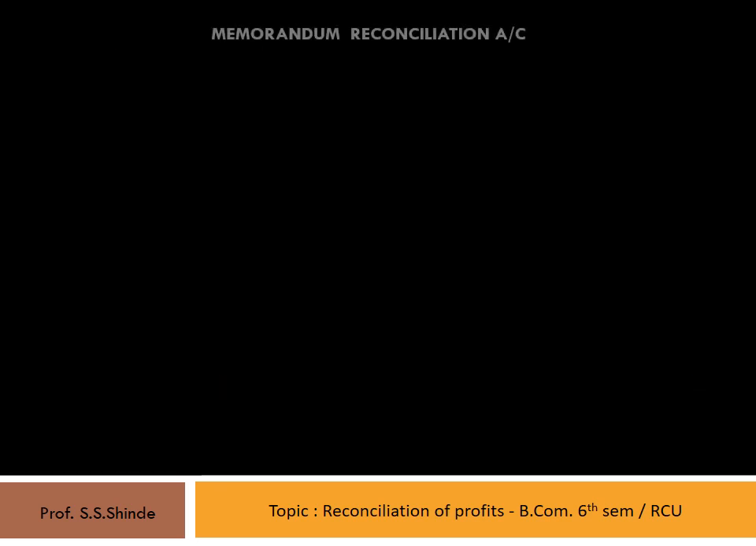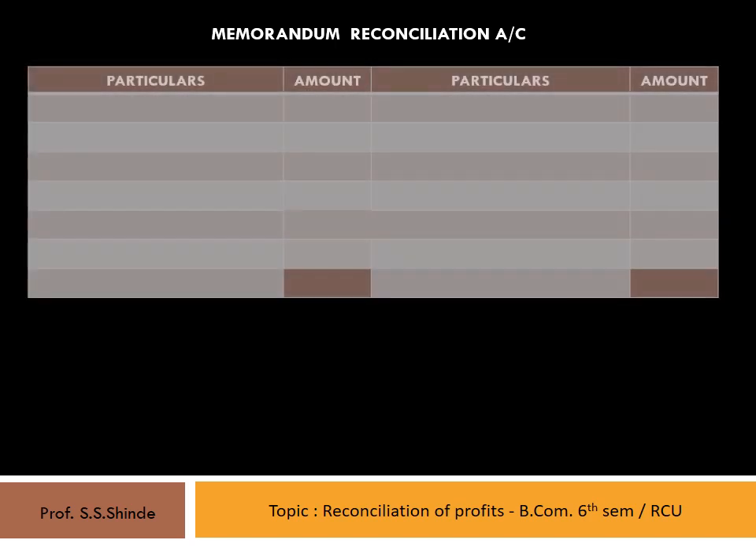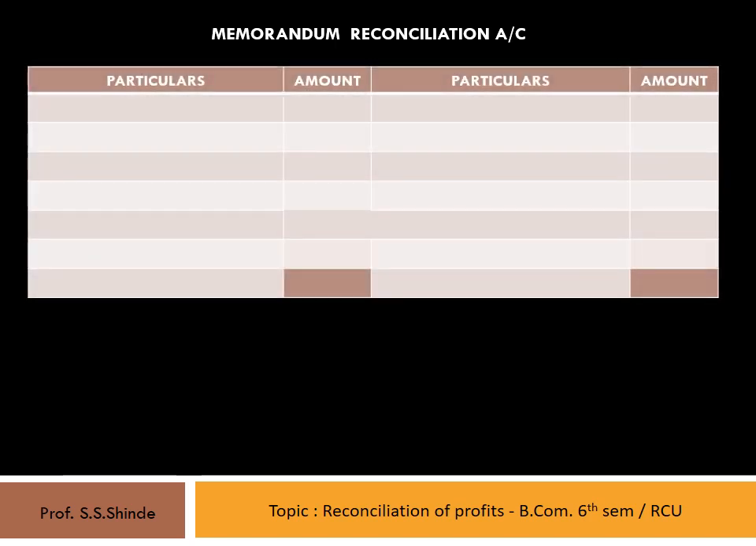Let's show this reconciliation through a memorandum reconciliation account. Let's rule out the account with the particulars and amount column on either side. Now the loss as per cost accounts is shown on the debit side as net loss, that is 3,44,800. Now all the add items are shown on the credit side of the memorandum reconciliation account and all the less items are shown on the debit side of the reconciliation account. So let's look into those entries over here.